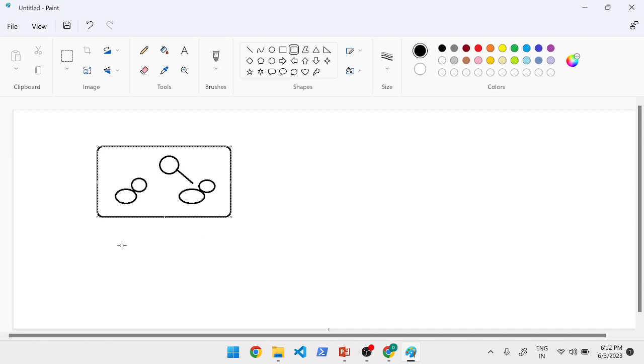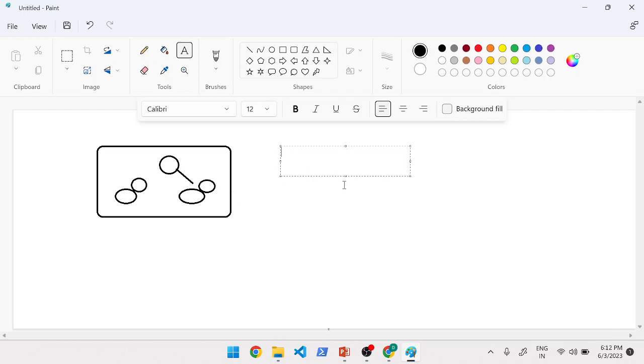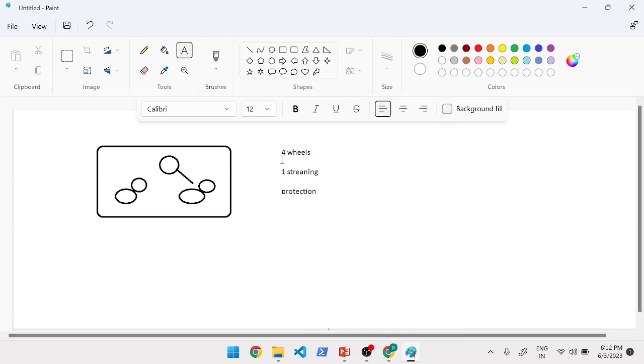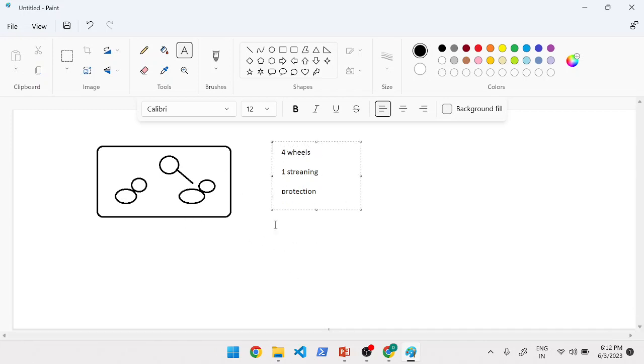So in this template, in this rough diagram, what he mentioned was, in order to create a car, at least we need to have four wheels, one steering, and some kind of protection, right? So with this, this becomes a template in order to create a car. I hope this analogy gives at least some understanding of what a template is.